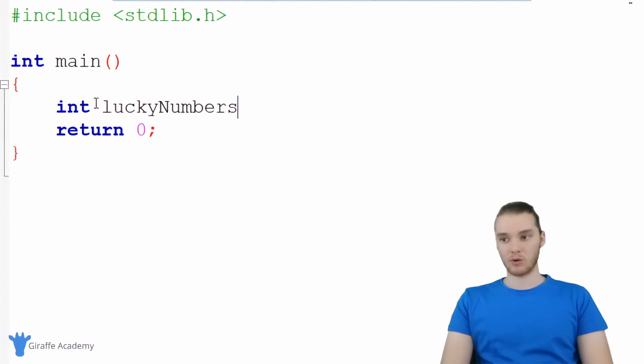Whenever I create an array, I always want to use a special little symbol. This symbol will tell C that instead of just creating a normal variable, we want to create an array. And it's an open and closed square brackets. Whenever I use these open and closed square brackets after the name, it's going to tell C we want to store multiple pieces of information. Now, there's a bunch of different ways we can create these arrays. The easiest one, though, is to just say equals, and I can make an open and closed curly bracket.